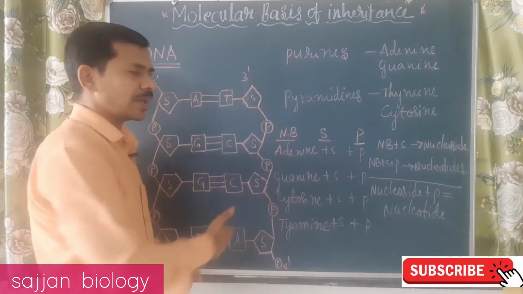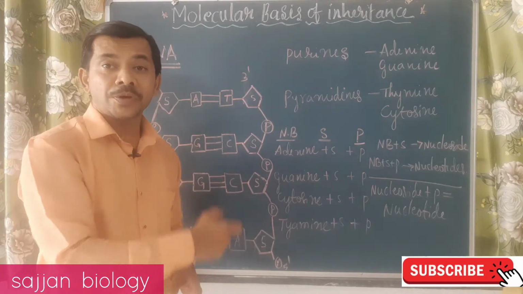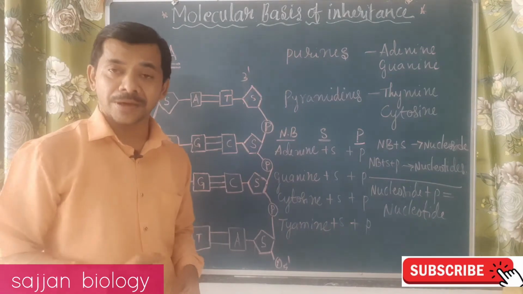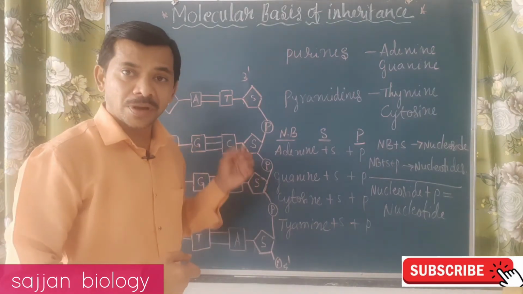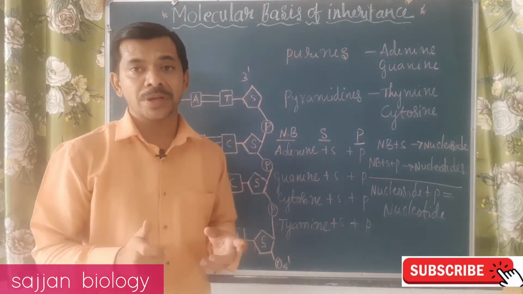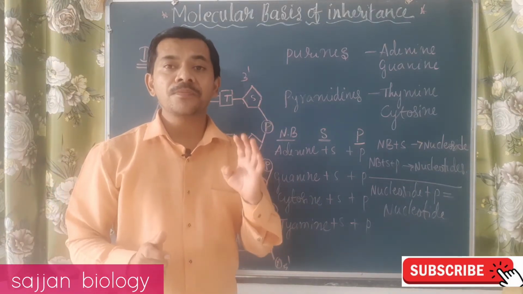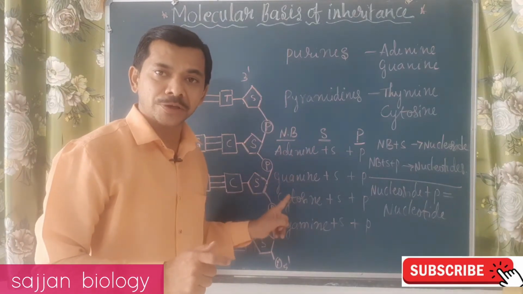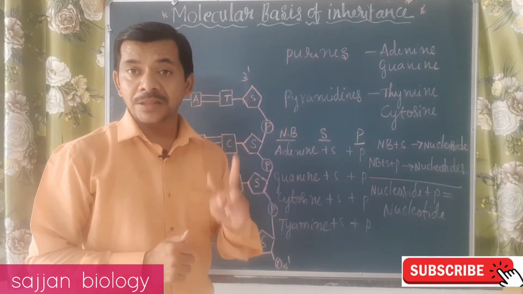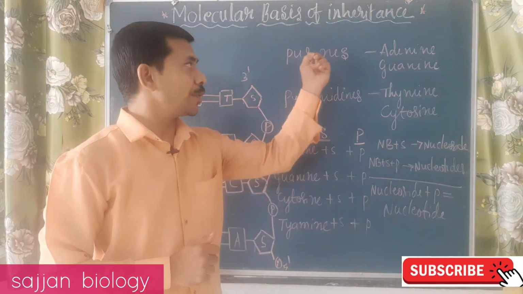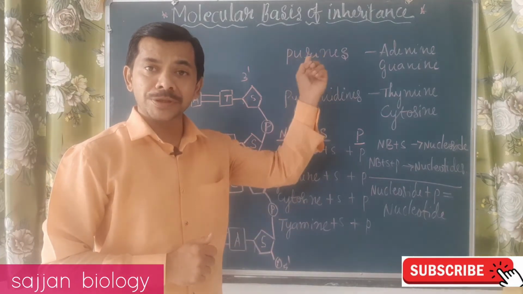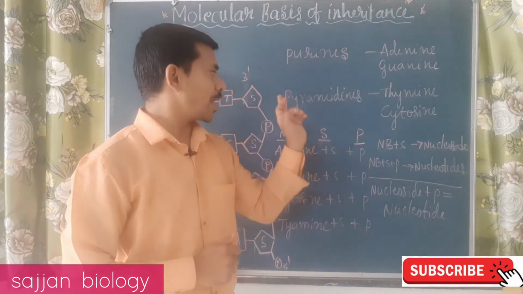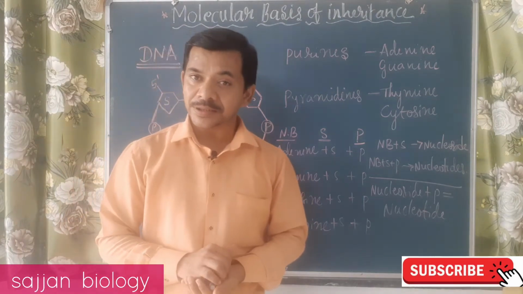The DNA is made up of nucleotides, so we call it the polynucleotide chain of DNA. Before discussing the structure of DNA, we must know about the nitrogen bases. There are 4 types of nitrogen bases: adenine, guanine, cytosine and thymine. In this we have made 2 groups: purines and pyrimidines. What are purines and what are pyrimidines? Purines are double ringed structures and pyrimidines are single ringed structures.